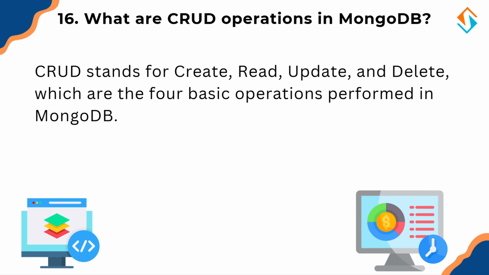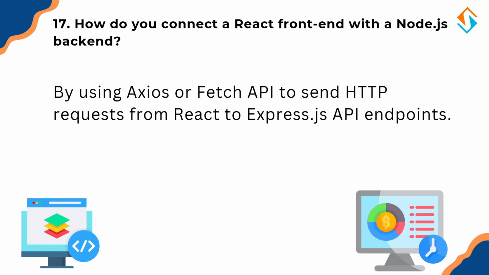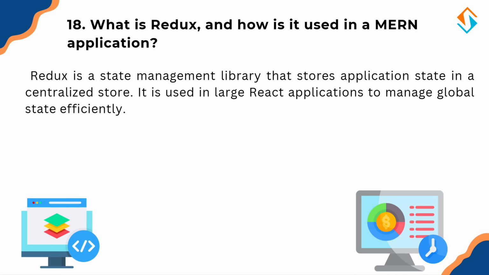Now that we know how data is stored, how do we connect React, meaning the front end, with the Node.js backend? To connect React with Node.js, we use HTTP requests via Axios and the Fetch API. For large applications, we need better state management. That's where Redux comes in. So what is Redux and how is it used in a React application?